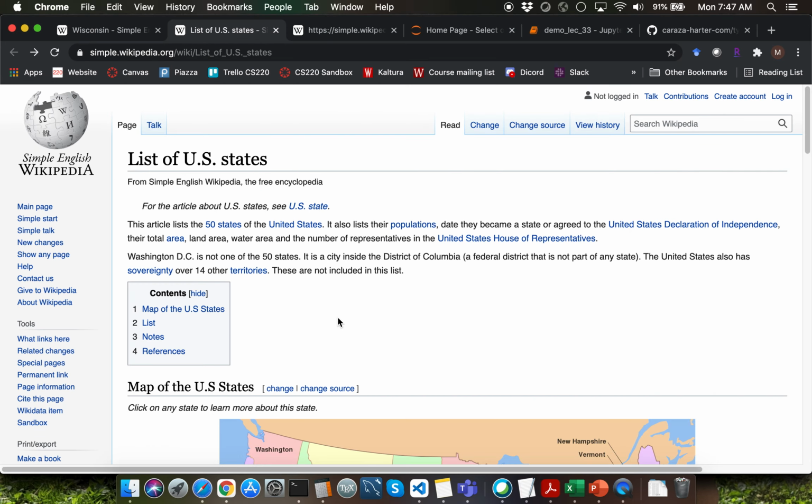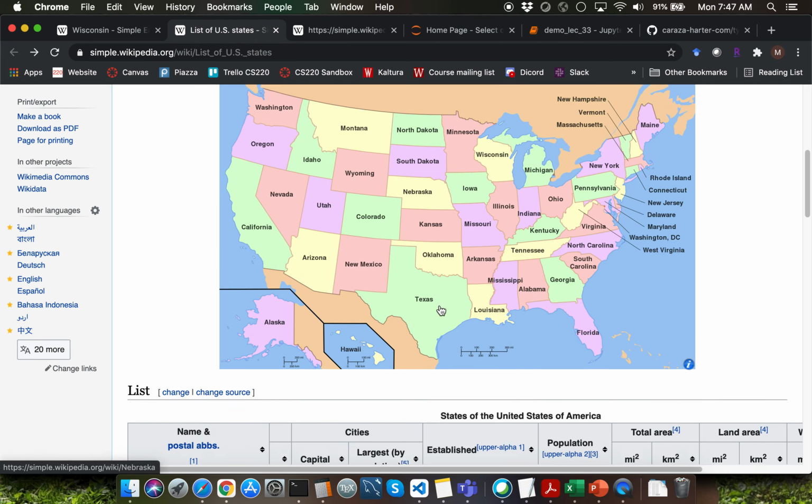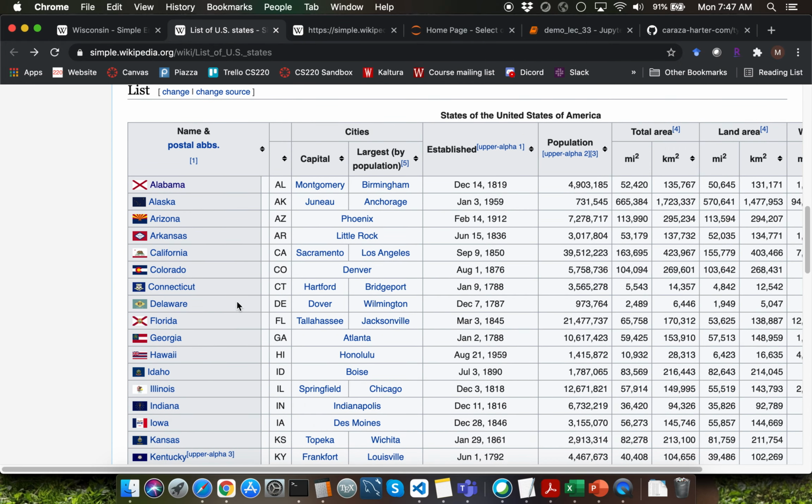Let me switch over to Google Chrome where I have the URL to the list of US states page open. If I scroll down a little bit, you'll notice that we have this really large table which contains rows as individual states. Each of those rows is going to have a hyperlink to the corresponding state. Stage 1 is about parsing this large table in order to extract the hyperlink for the individual states.